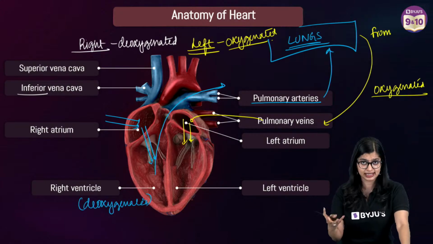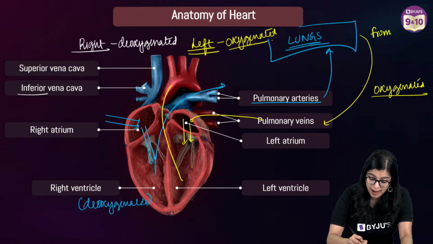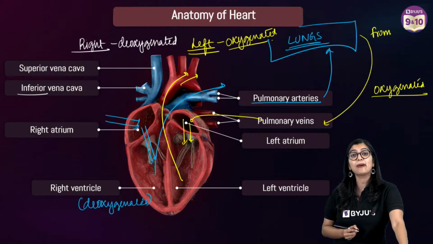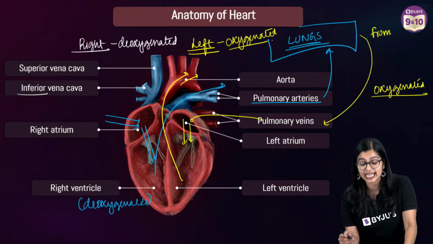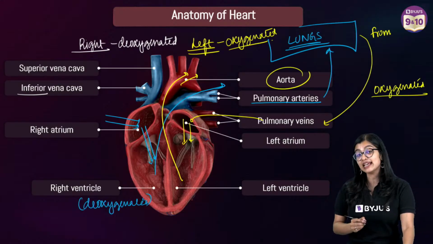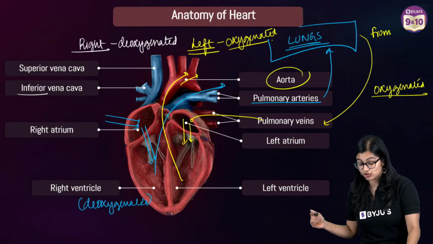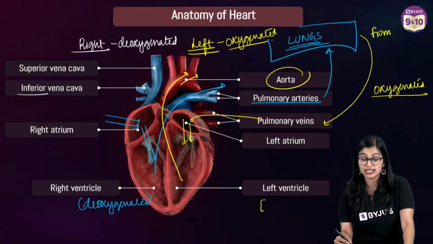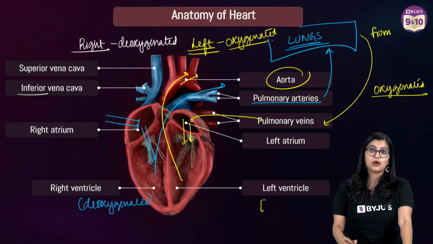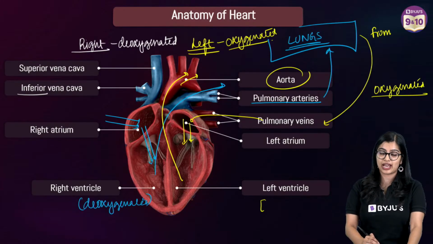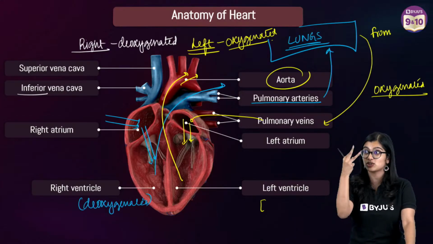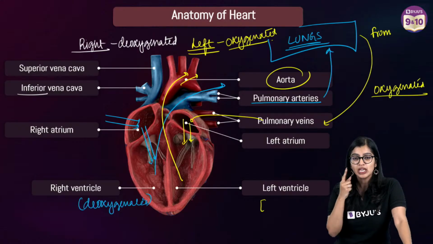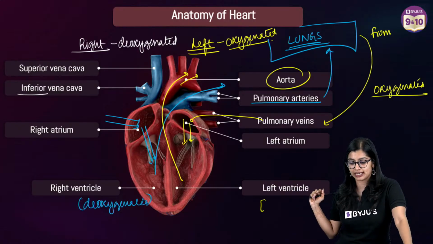And the left ventricle pumps the blood to different parts of the body through one of the largest arteries, which is the aorta. Because it does such a very big job, the left ventricle is slightly more muscular when compared to the right ventricle, right? The walls of the left ventricle are slightly more muscular because they have to pump a lot of blood, right? So this is one main function that you see.